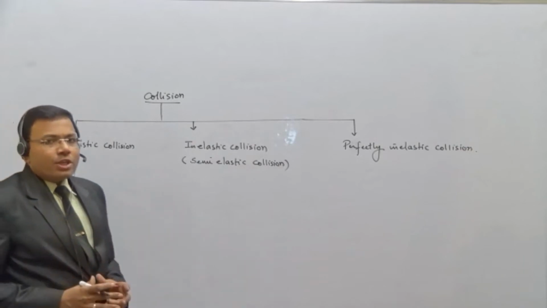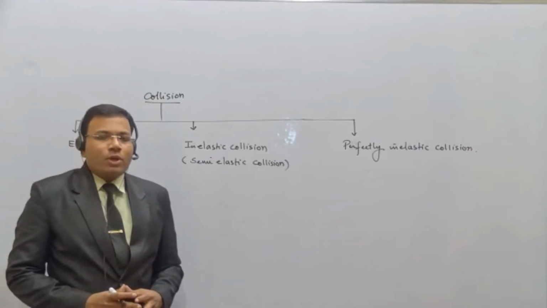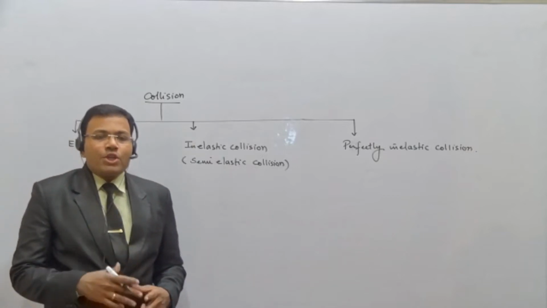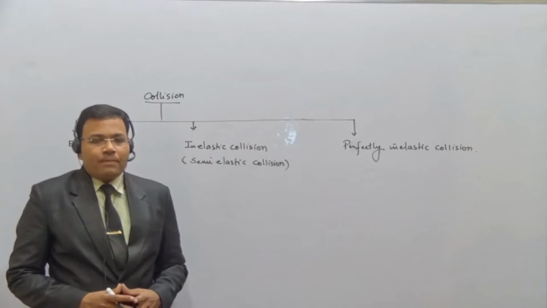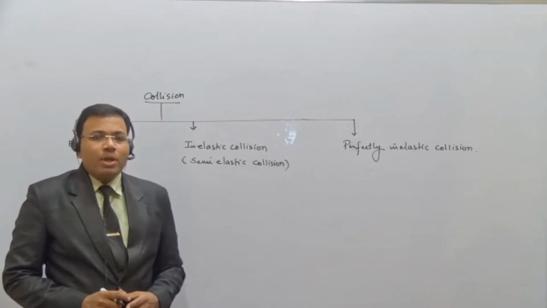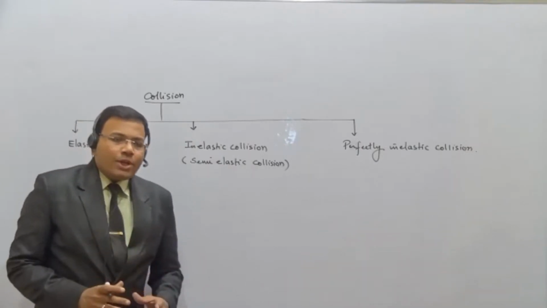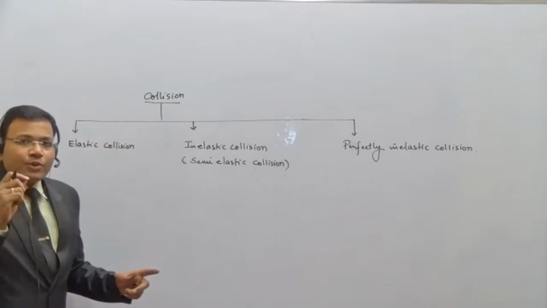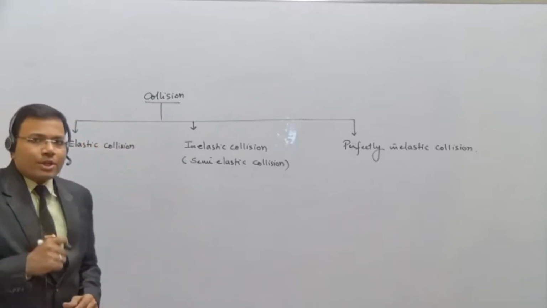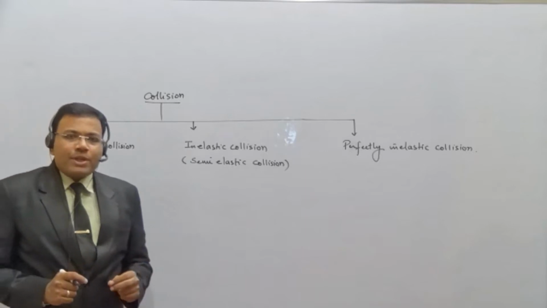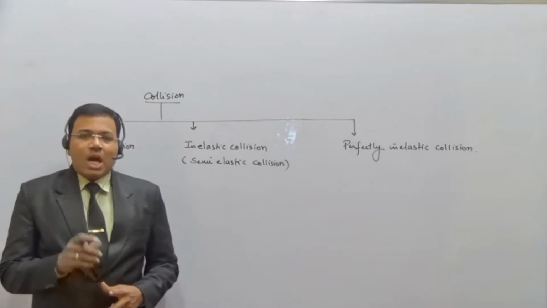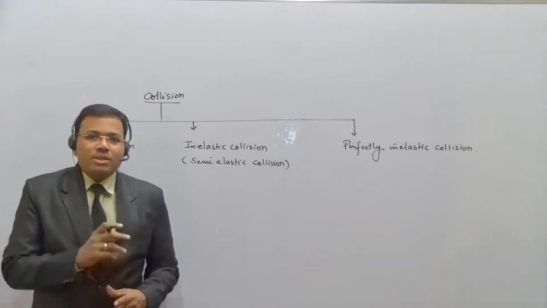If you recall the definition of collision, there should be exchange of momenta for a short interval of time. So in every collision, if you are calling a phenomenon a collision, then 100% the momentum is conserved. 100% the momentum must be conserved.